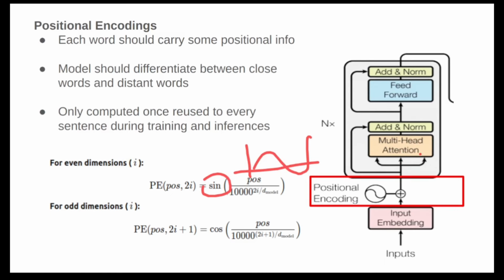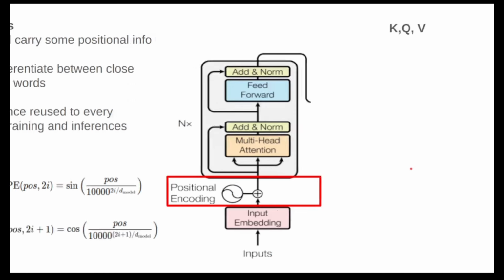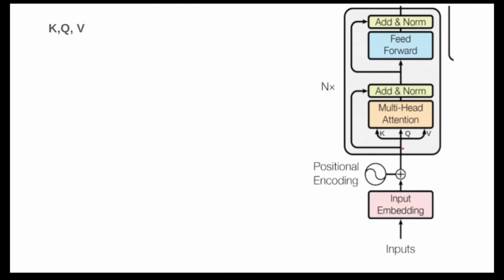Before going to multi-head attention, let's talk about these three things. These are the embeddings, the origin of embeddings, and we are not manipulating anything here. These are the K, Q, V. So what are these? We have already converted our text into embeddings.